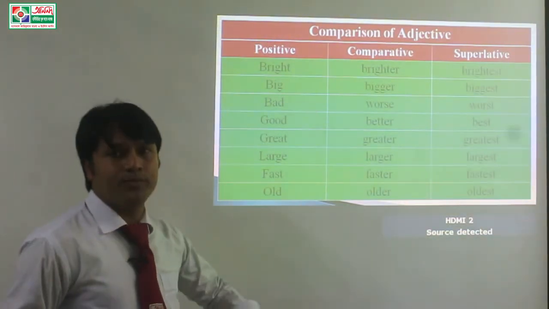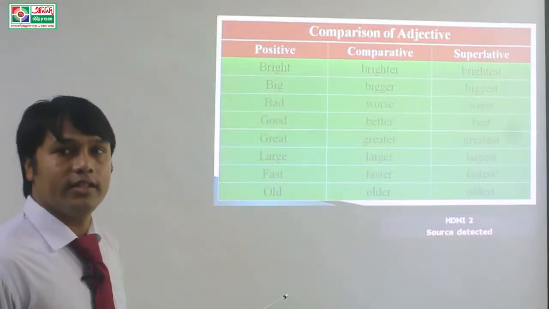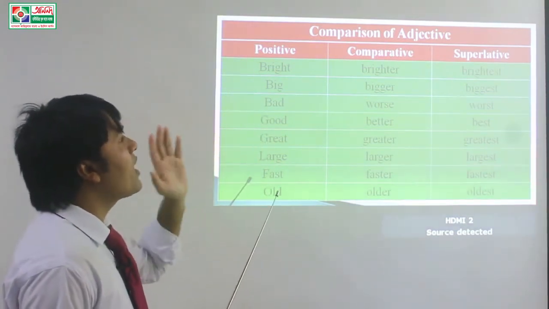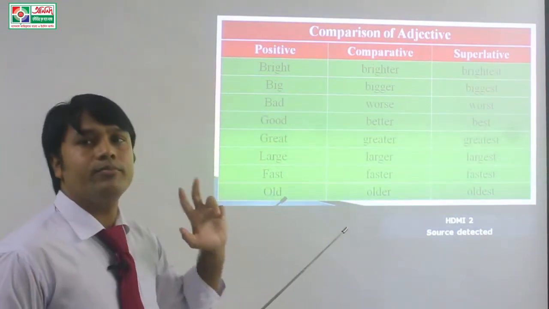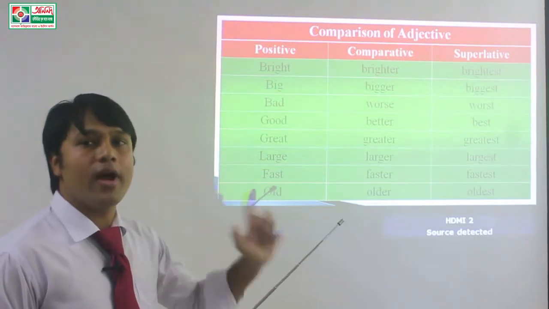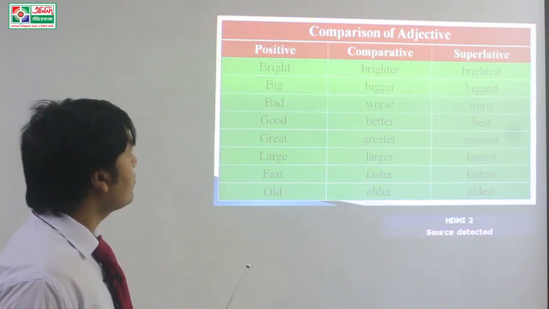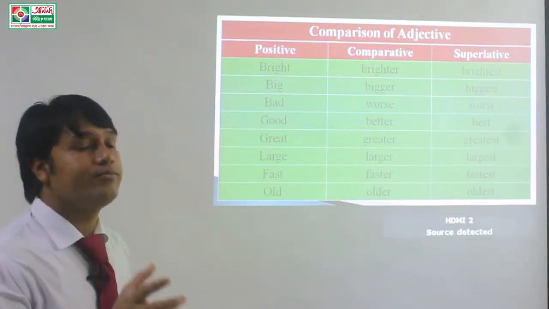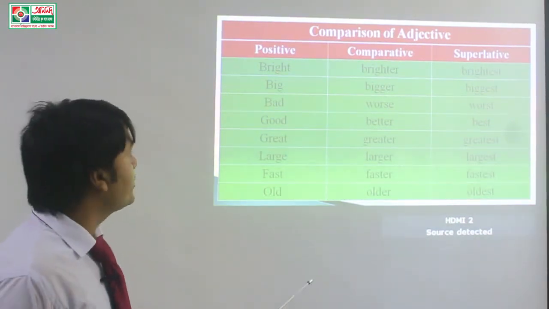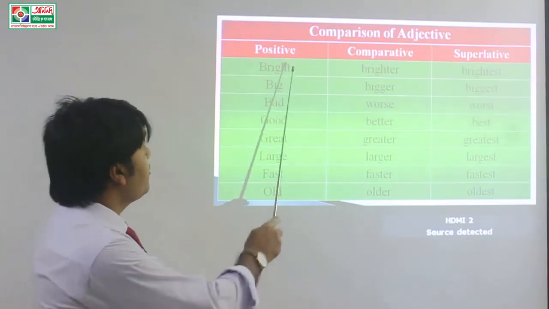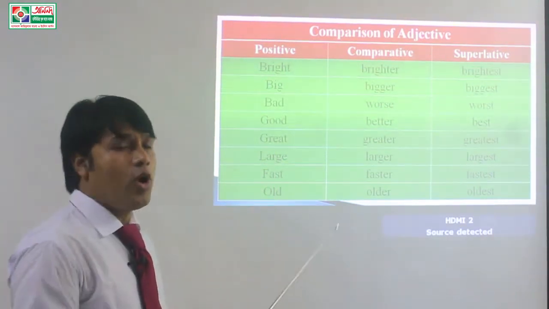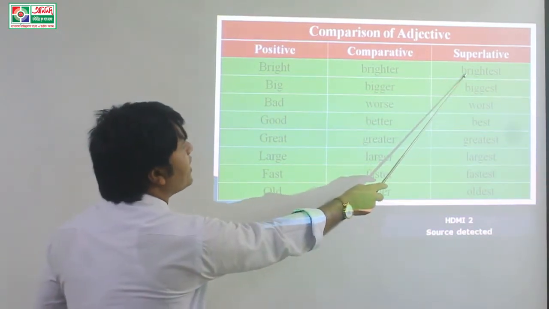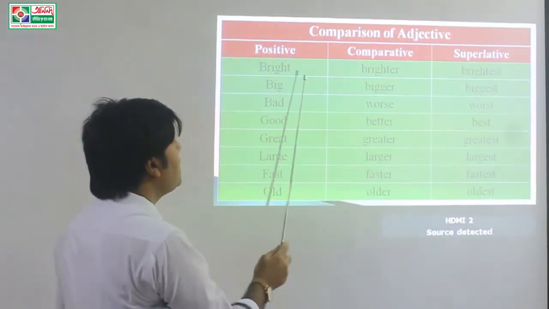Comparison of adjective. Dear learners, in this section, I want to show the positive, comparative and superlative form of adjectives. Okay students, you may write some adjectives if you want. Bright, positive form bright, comparative form brighter, and superlative form brightest.